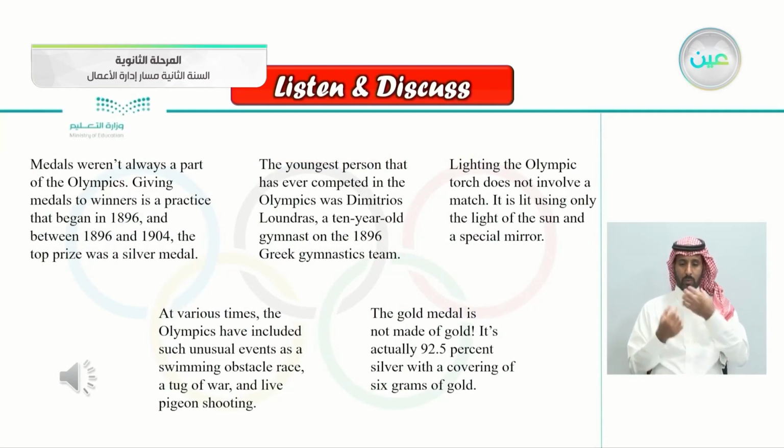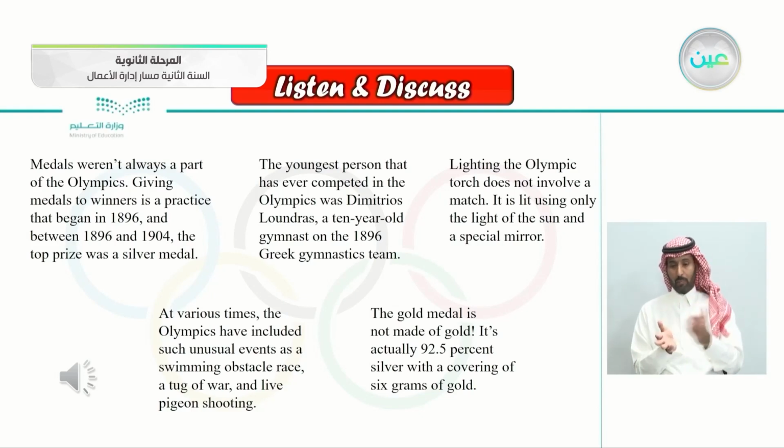So continuing here with the article, some facts about the Olympics. Medals weren't always a part of the Olympics. Giving medals to winners is a practice that began in 1896, and between 1896 and 1904, the top prize was a silver medal. The youngest person that has ever competed in the Olympics was Demetrius Loundras, a 10-year-old gymnast on the 1896 Greek gymnastics team. Lighting the Olympic torch does not involve a match. It is lit using only the light of the sun and a special mirror.